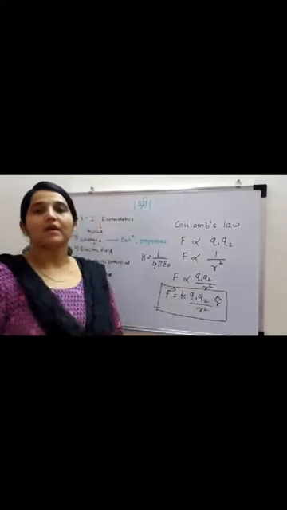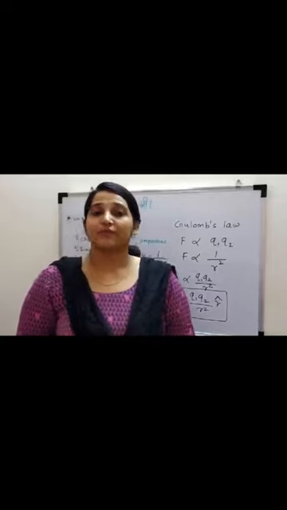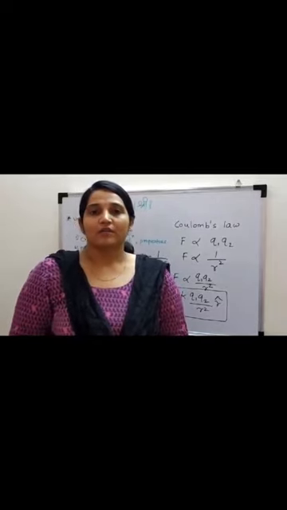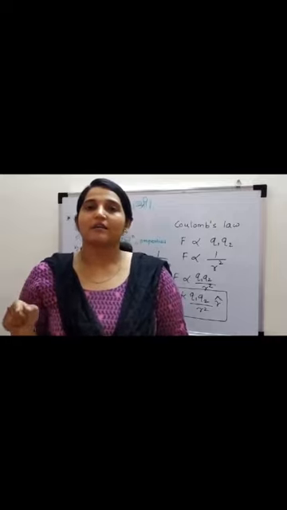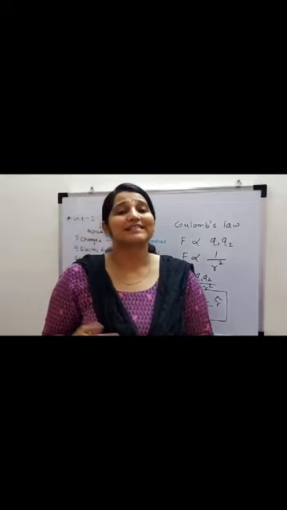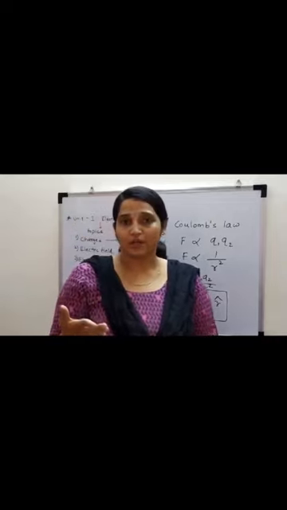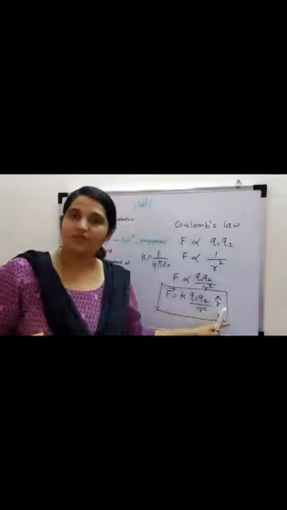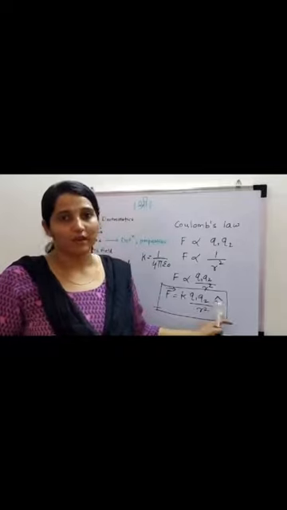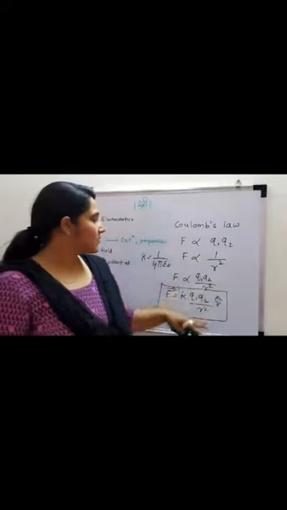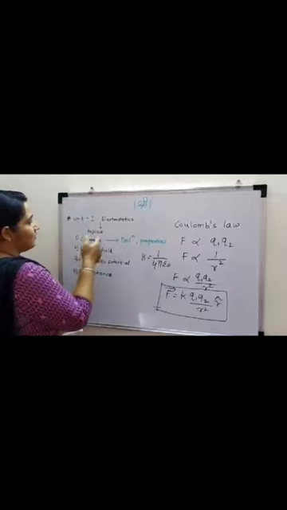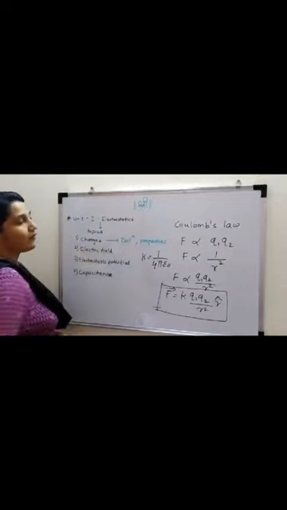R cap is a unit vector, which means you can write r cap is equal to r vector divided by the magnitude r, which gives the direction of that particular quantity. Okay, this is about Coulomb's law. This is the subtopic of charges.